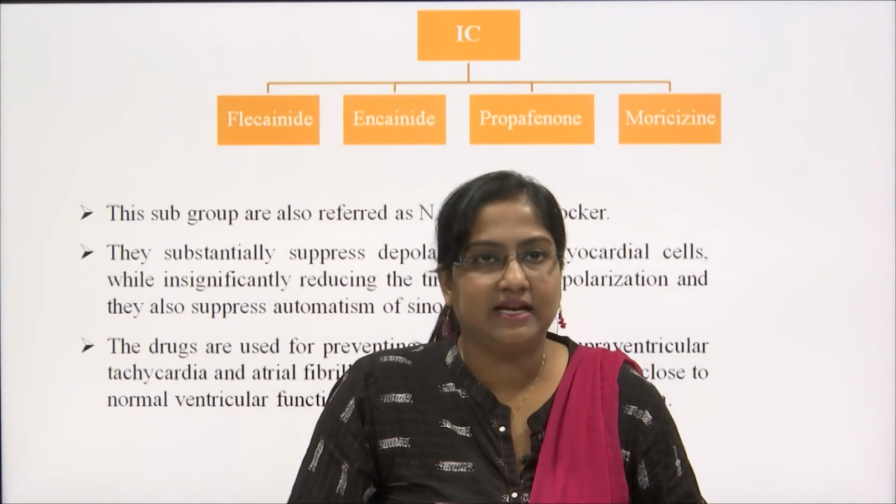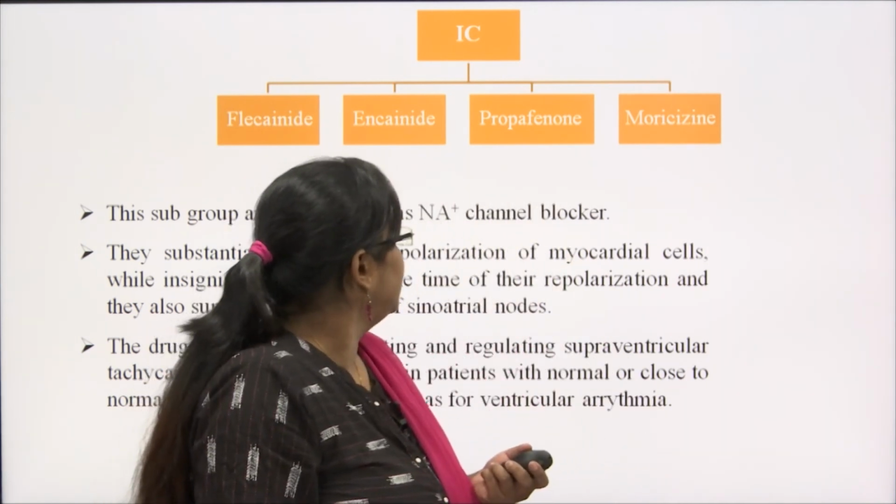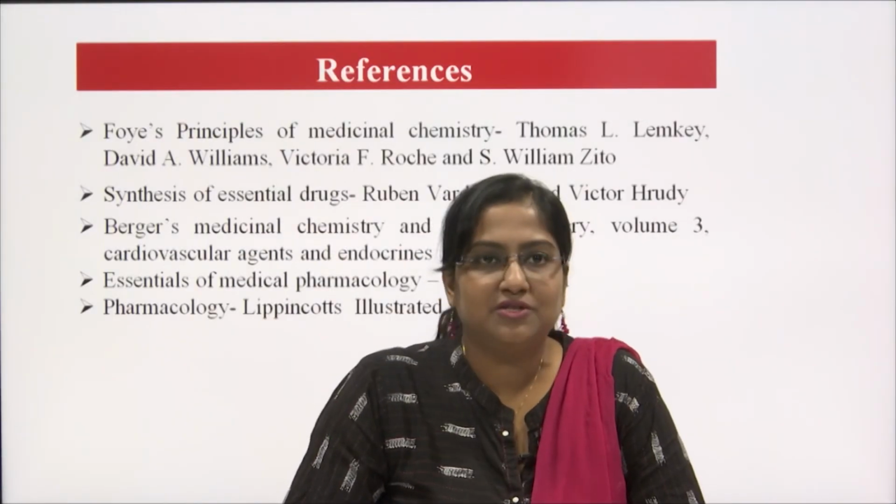This is the 1C class: flecainide, encainide, propafenone and moxazine. The references are the same as the last class: for the chemistry part, Foye, Synthesis of Essential Drugs and Berger are used, and for the pharmacology part, Essentials of Medical Pharmacology by KDT and Pharmacology by Lippincott Illustrated Reviews. Thank you so much for this class.